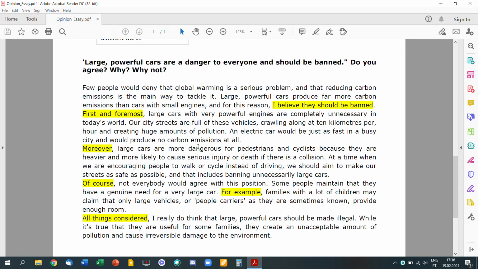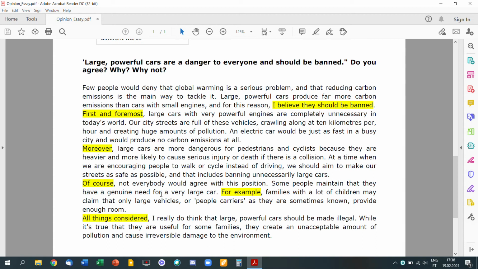Now we're coming to the opposite viewpoint. Of course, not everybody would agree with this position. Some people maintain that they have a genuine need for a very large car. For example, families with a lot of children may claim that only large vehicles, or people carriers, as they are sometimes known, provide enough room. So it is important that you also give the opposite side some room in your essay.